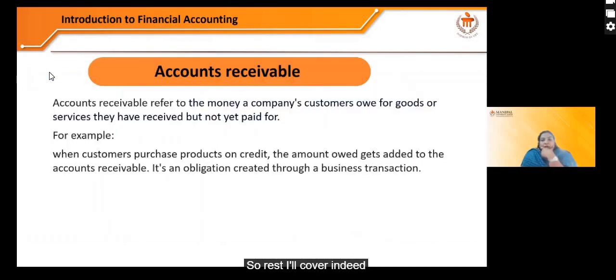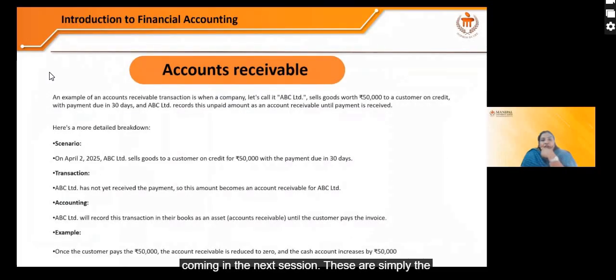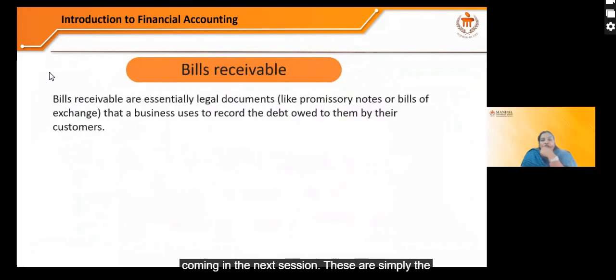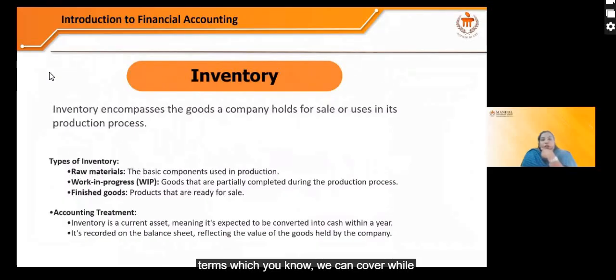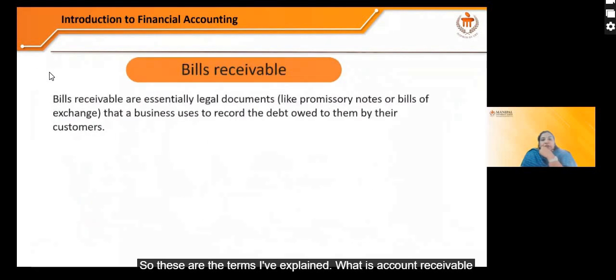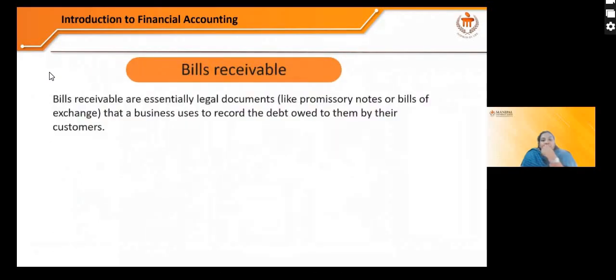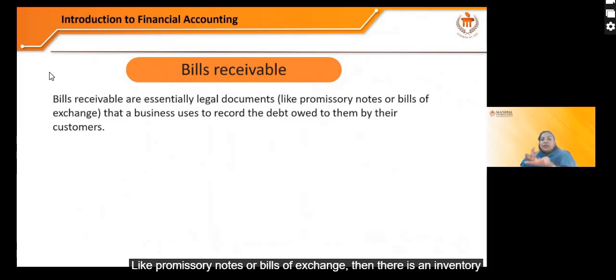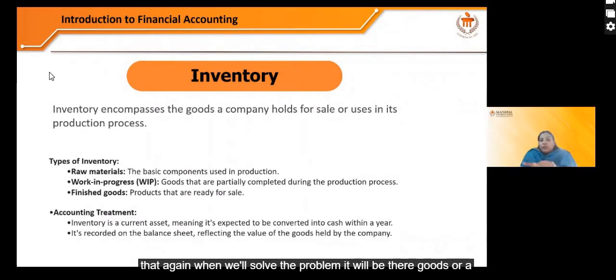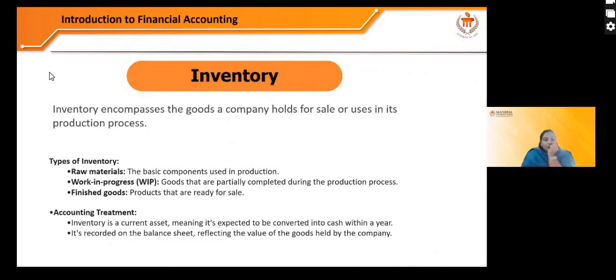The rest I'll cover in the next session. These are simply terms which we can cover while solving the illustrations as well. What is account receivable? What is bill receivable? Like promissory notes or bills of exchange. Then there is inventory, which again will come up when we solve the problem. Inventory is goods a company holds for sale, like raw material. There are various types of inventory: raw material, work in progress, and finished goods.